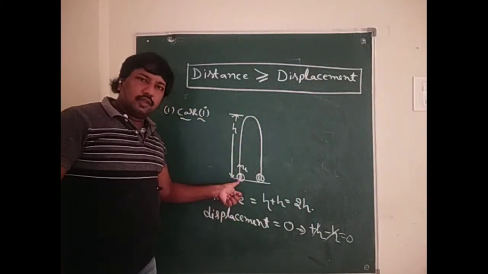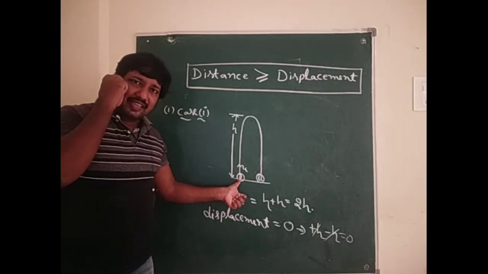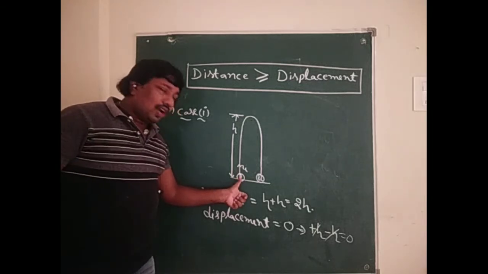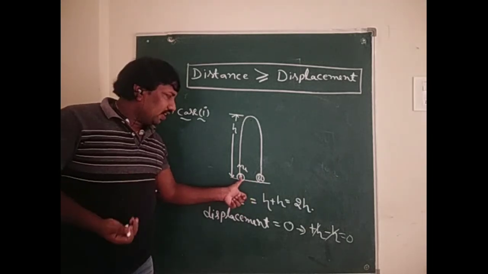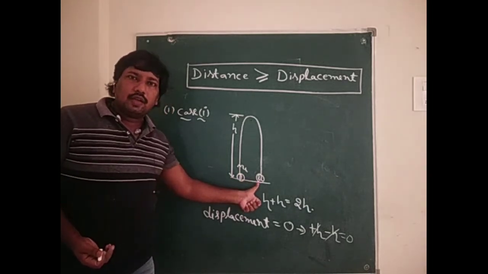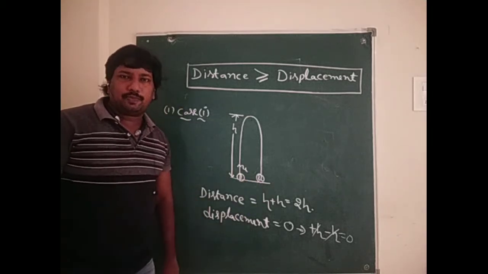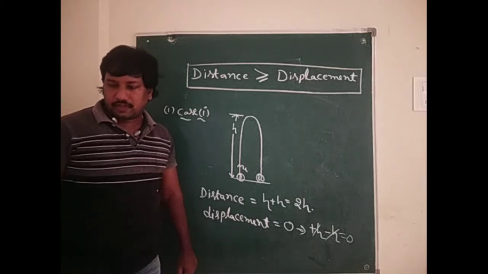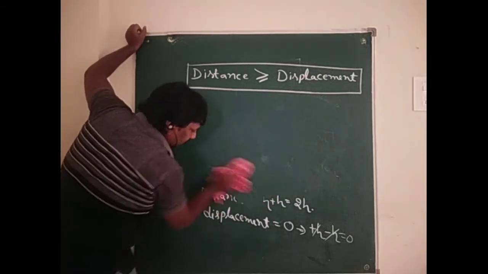Another method: the shortest distance between the initial and final point. The initial and final points coincide, so there is no displacement. So this is another method. Next, case 2.